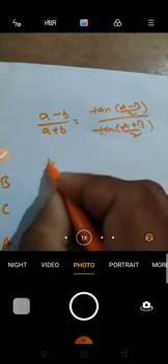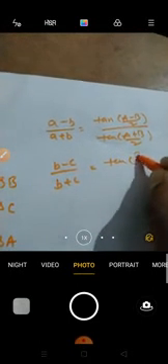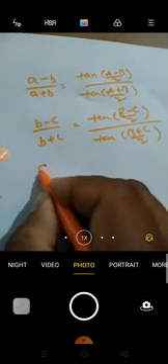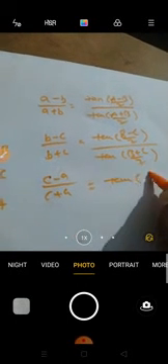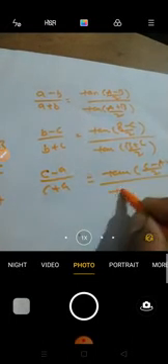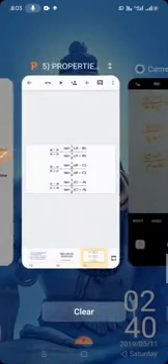Like that, (b minus c) by (b plus c) is equal to tan of (B minus C) by 2, by tan of (B plus C) by 2. Next one, (c minus a) by (c plus a) is equal to tan of (C minus A) by 2, by tan of (C plus A) by 2. These are the tangent laws.